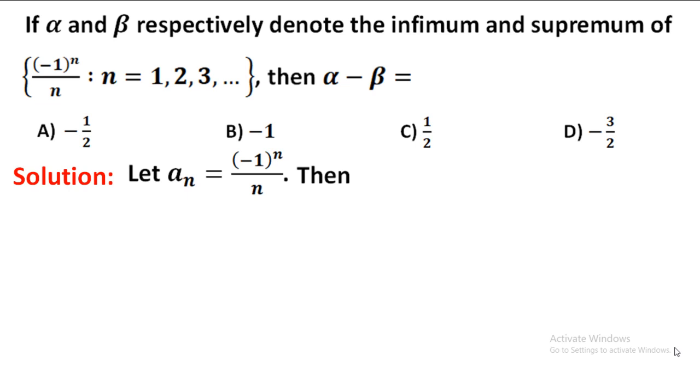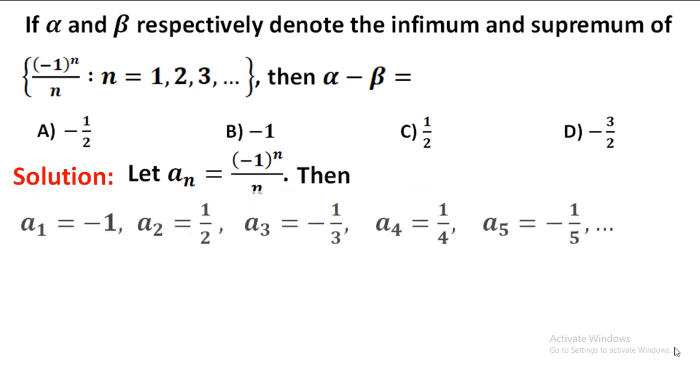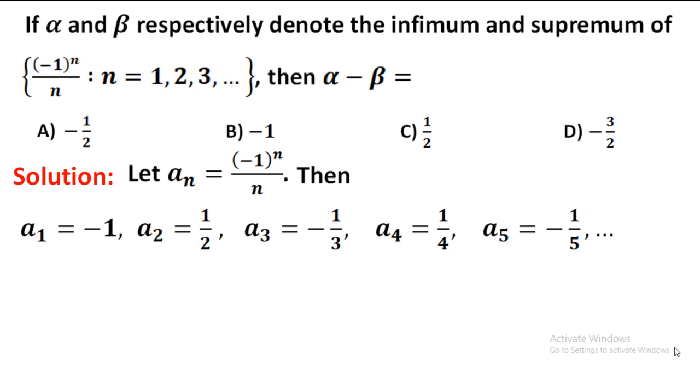That means we are observing alternate negative signs, with the denominator in natural numbers. So a_1 is equal to -1, a_2 is equal to 1/2, a_3 is equal to -1/3, a_4 is equal to 1/4, a_5 is equal to -1/5.